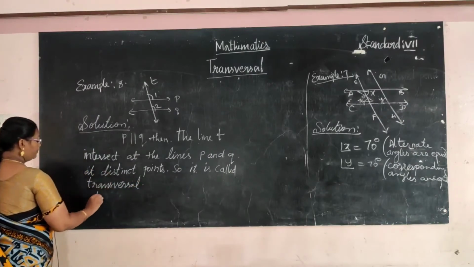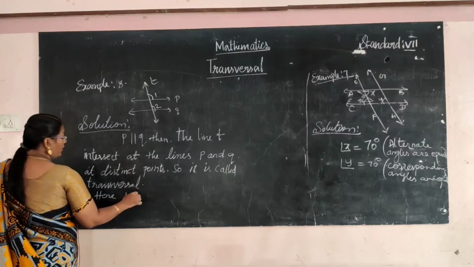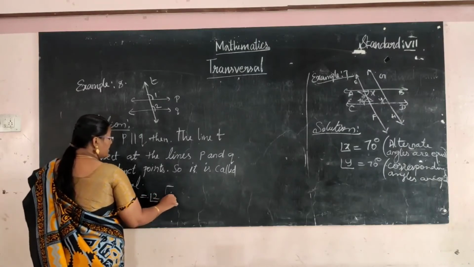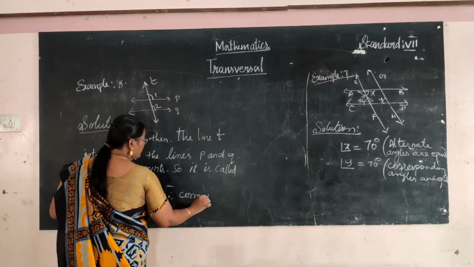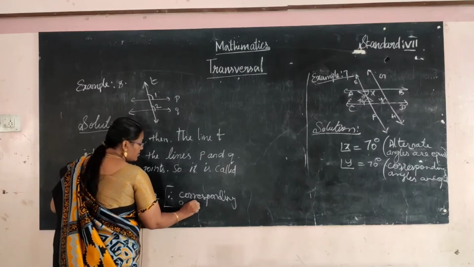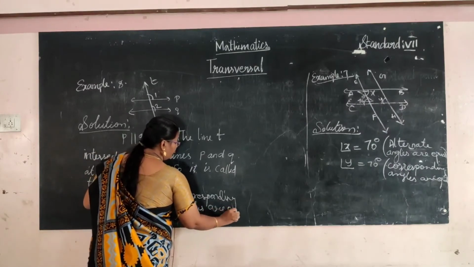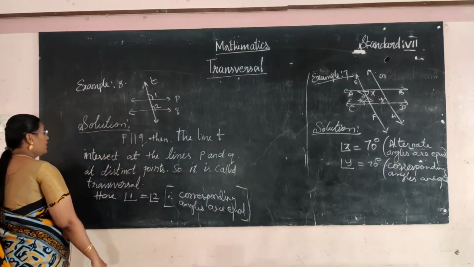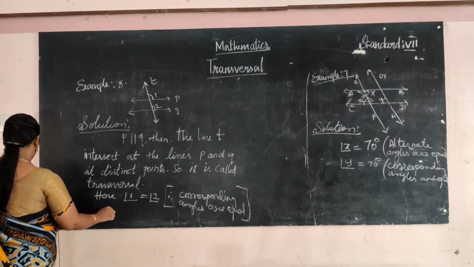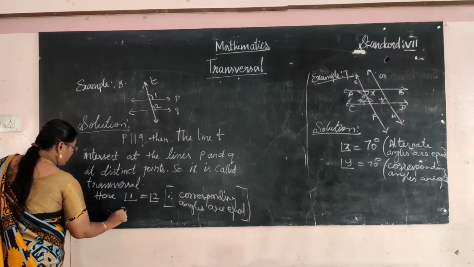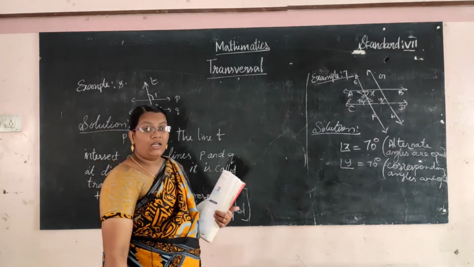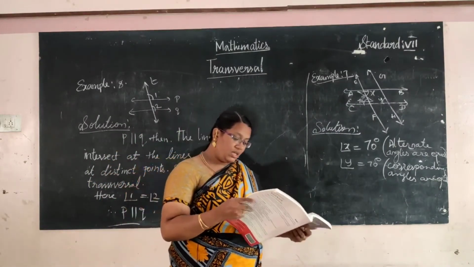And here angle 1 is equal to angle 2, since corresponding angles are equal in a transversal. Therefore, P is parallel to Q. Okay, that's it. Now see the exercise.